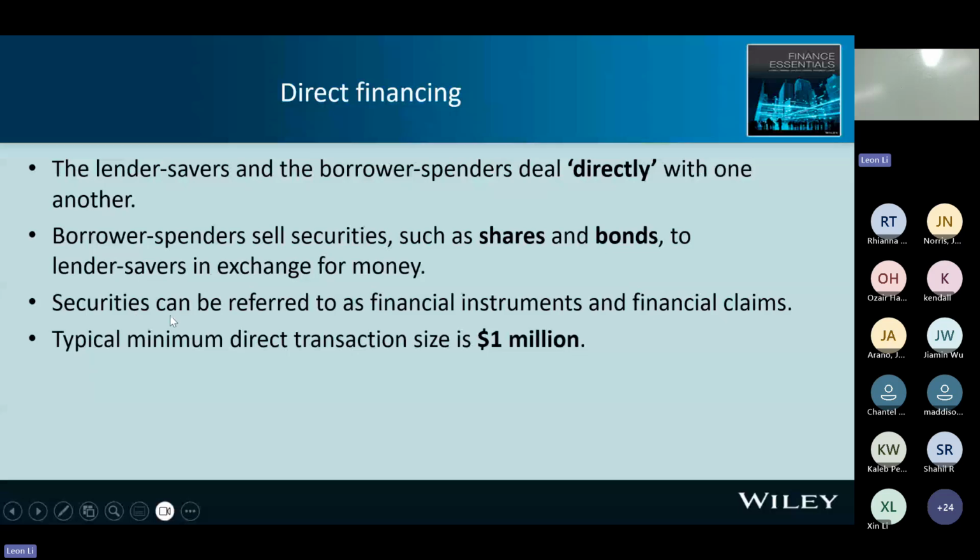And security can be referred to as financial instrument or financial claim. All right. So for me, claim here, a claim is a right to do something. That means bond investors or share investors, they have the right to request money from the issuer or from the company. All right.